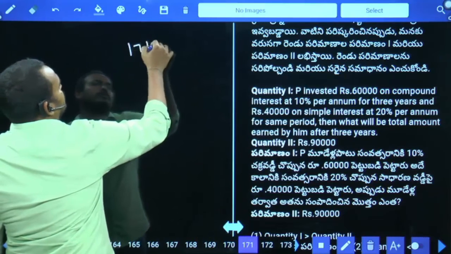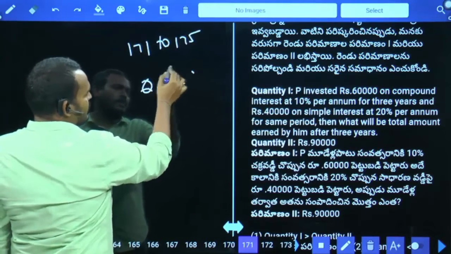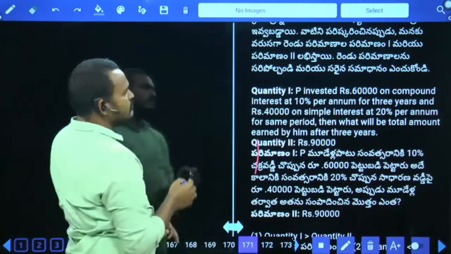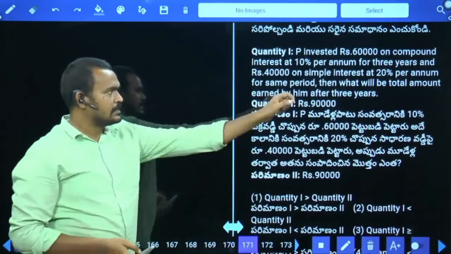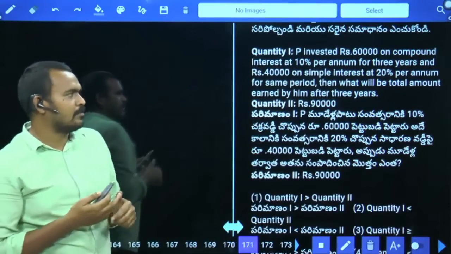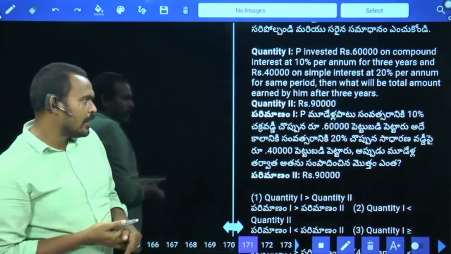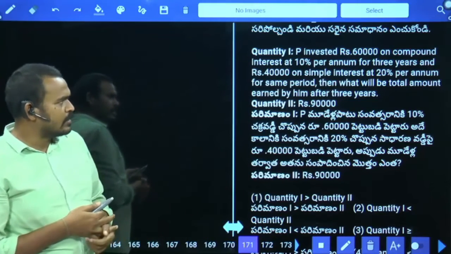From question number 171 to 175, comparison of quantities. Quantity 1: P invested 60,000 on compound interest at 10% per annum for 3 years and 40,000 on simple interest at 20% per annum for the same period. Then what will be the total amount earned by him after 3 years?